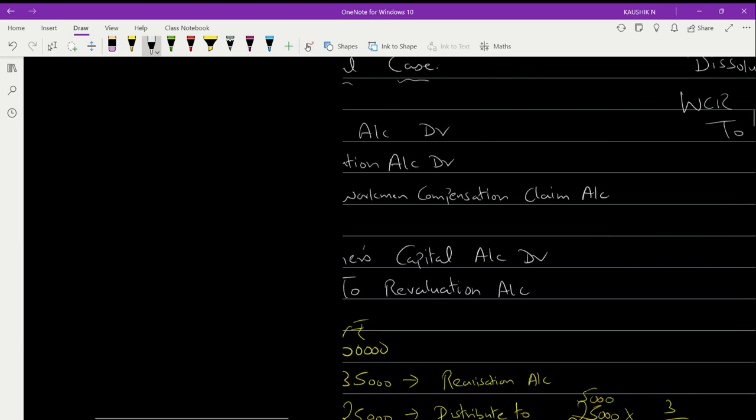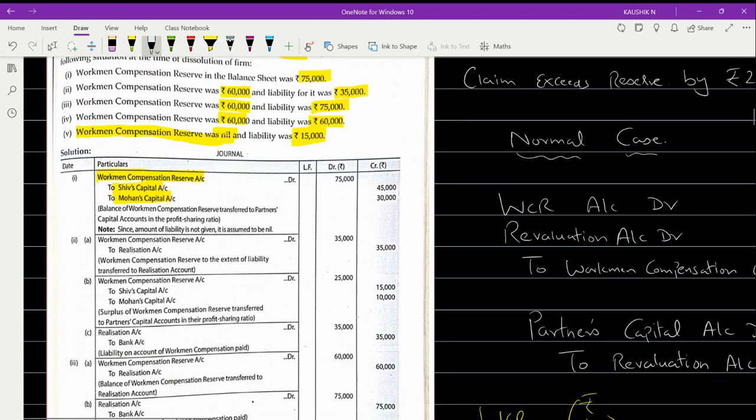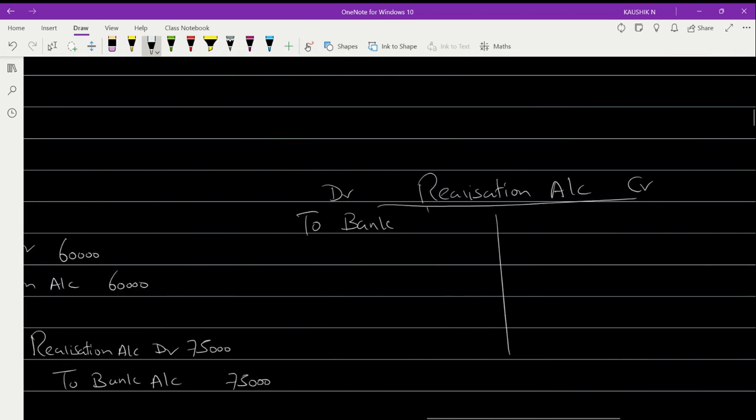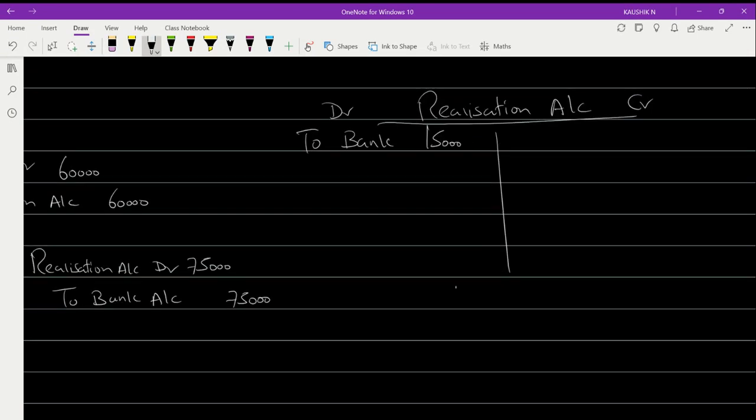The amount of this claim comes to rupees 15,000. So that 15,000 alone you'll record, and for this the entry will be: realization account debited to bank account, with the value of 15,000.